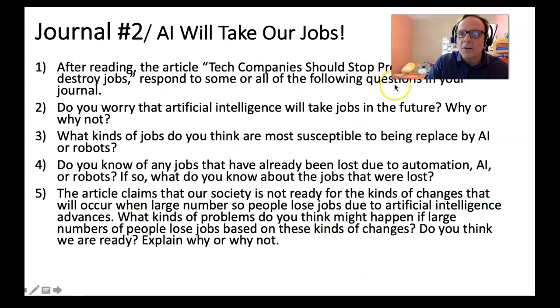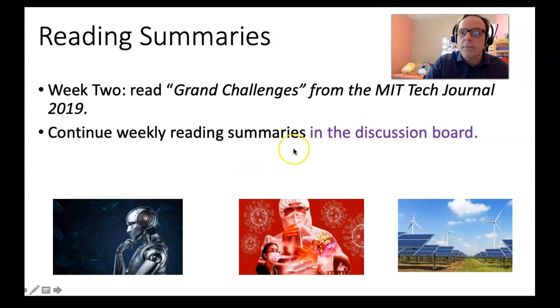I talked about this earlier in the intro, so I won't go into this too much, but the journals are due at the end of the semester, so don't be stressed about them, but I would recommend going ahead and starting on the journals. All right, well, that is all we have, believe it or not, for our reading lecture.